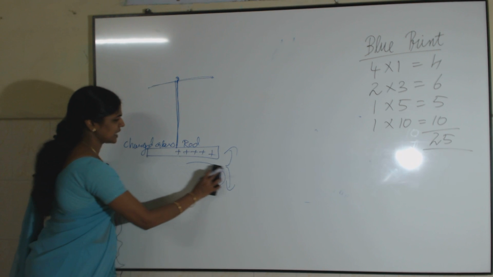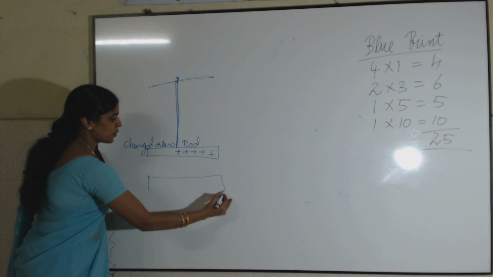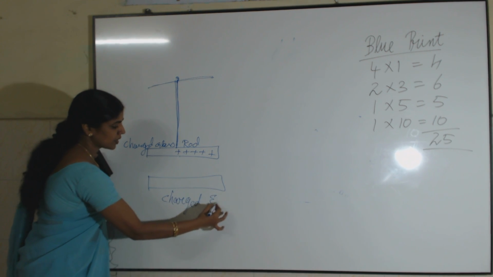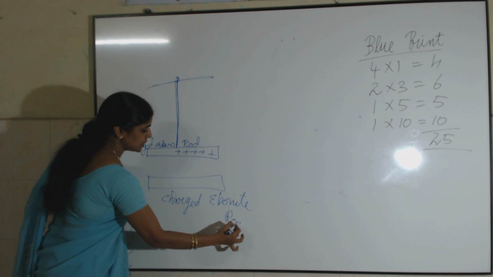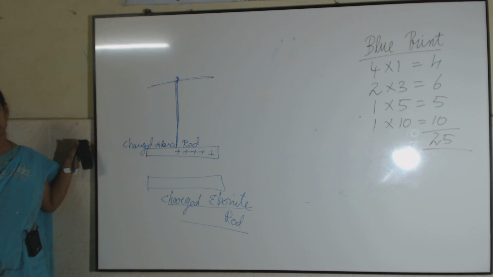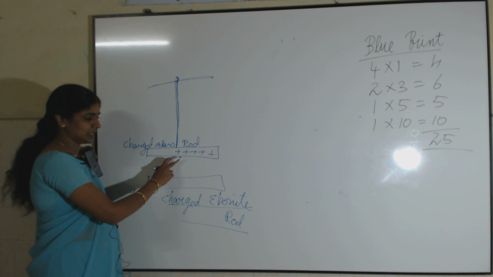Now, instead of this glass rod, you bring a charged ebonite rod. We know that when an ebonite rod is charged, it gains a negative charge. You bring it near to this charged glass rod.